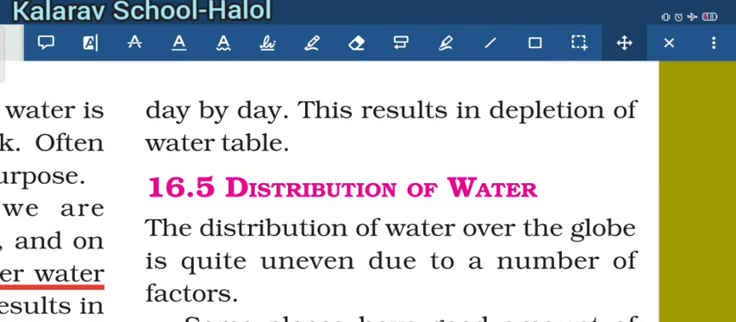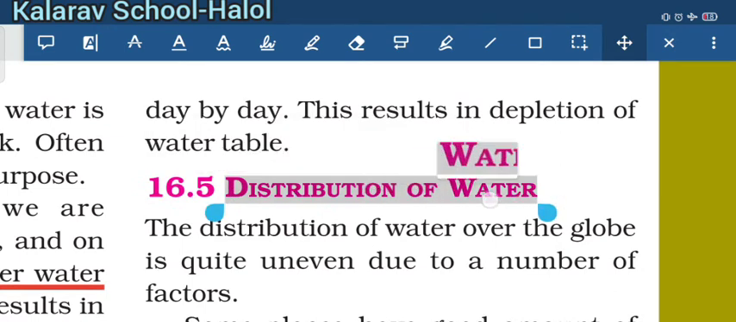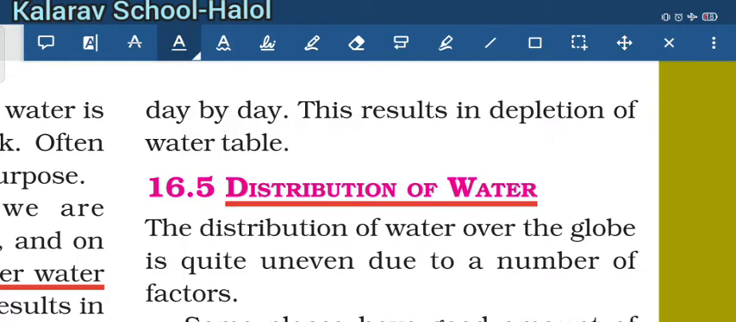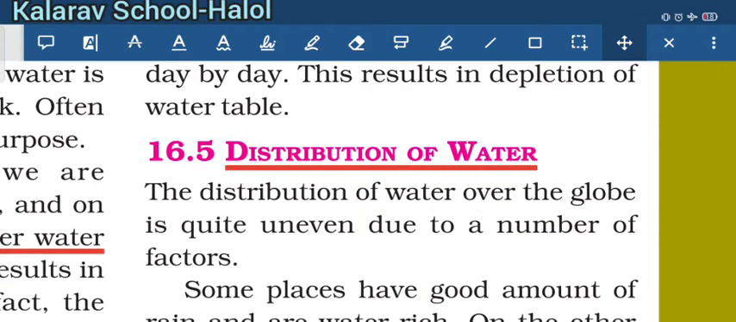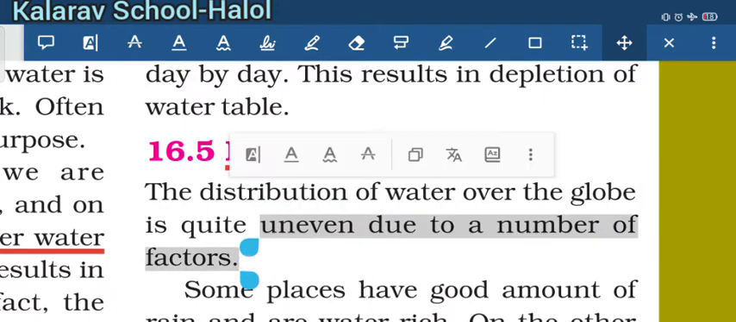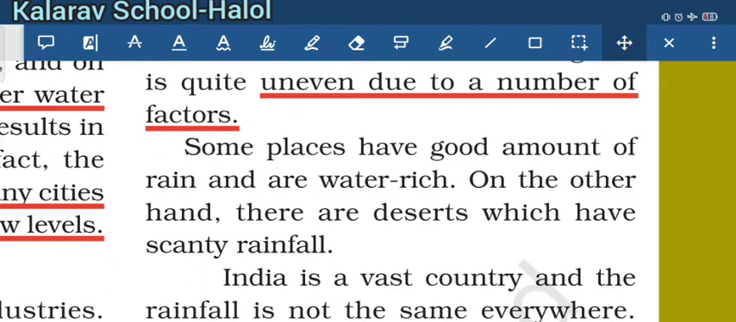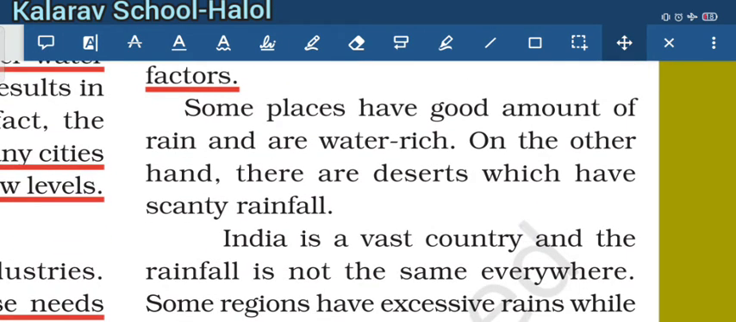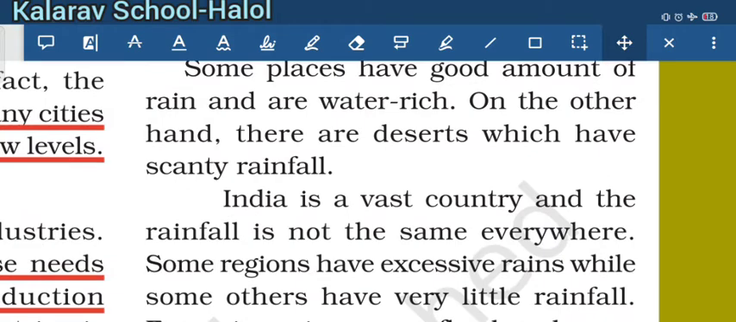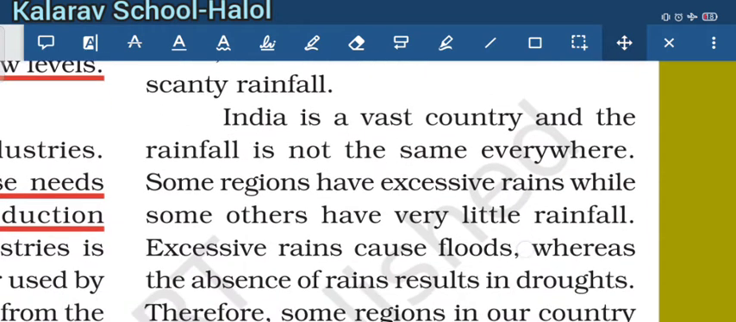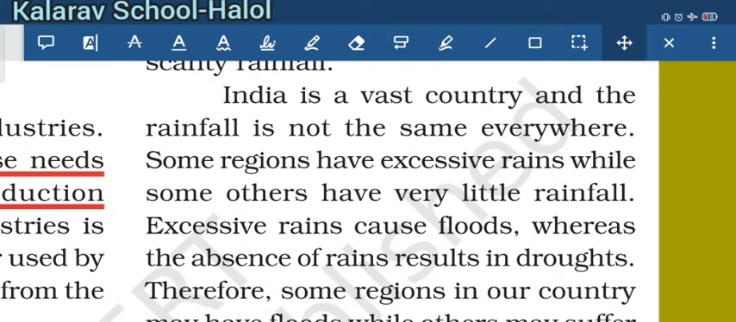The next is distribution of water. Distribution of water means how the water is distributed over the globe. It is not the same everywhere. The distribution of water over the globe is uneven due to a number of factors. Some places that have a large amount of rain are water rich. On the other hand, there are deserts which have scanty rainfall. So rainfall is not the same everywhere.